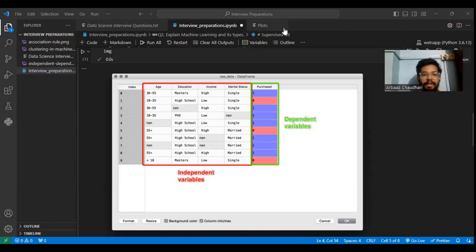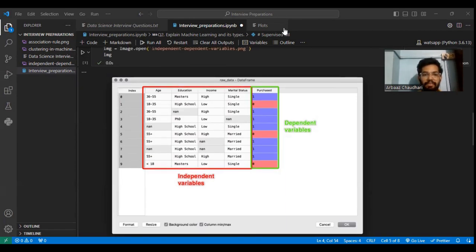Because they are not dependent on others; they are independent of each other. And purchased here is the dependent variable. We also call it Y, and it is called dependent because this variable depends on the x1, x2, x3, x4 variables.